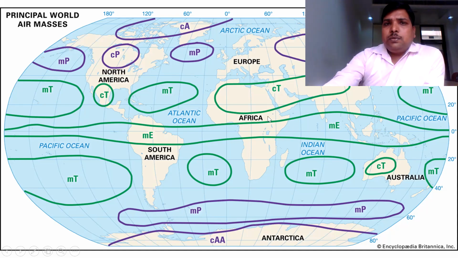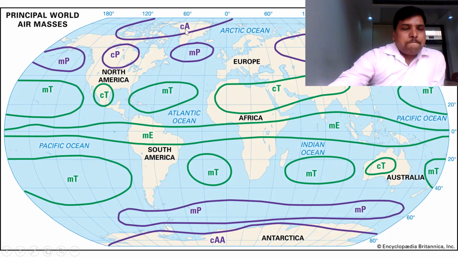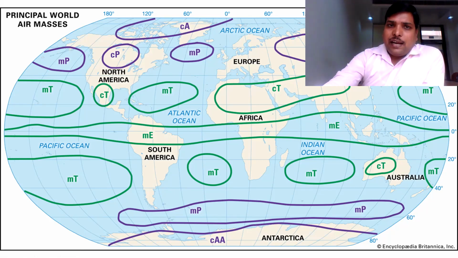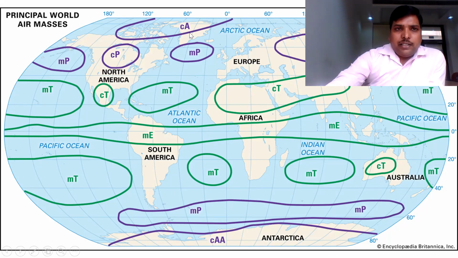If you go to the third important example, this is CA. Again, small c stands for continent, and capital A stands for Arctic region. Similarly, such nomenclature you can see everywhere.